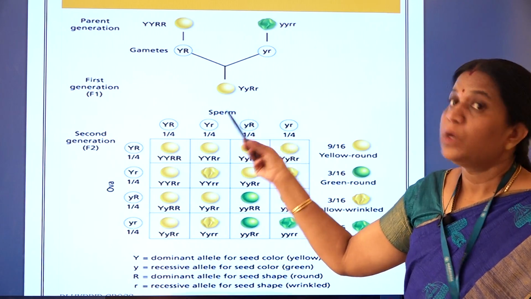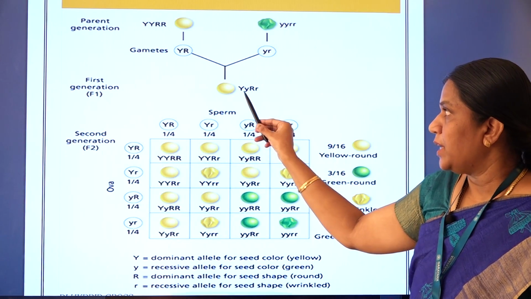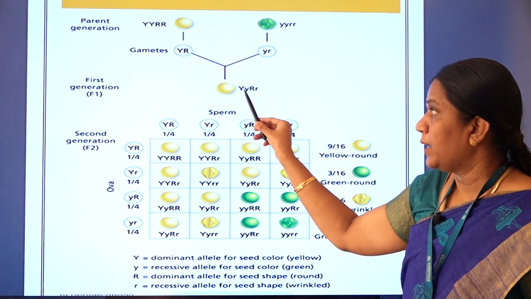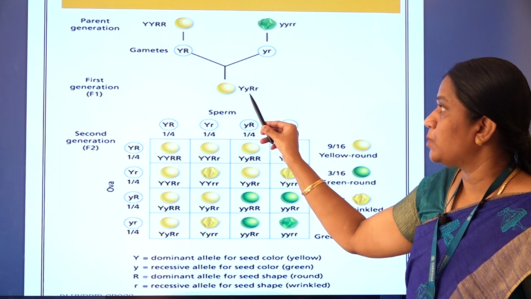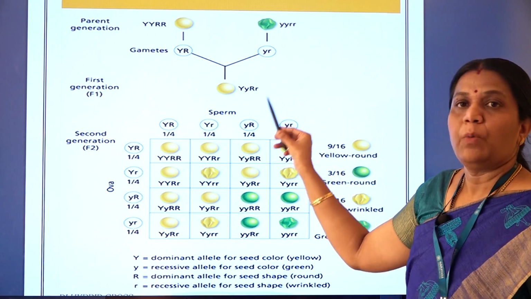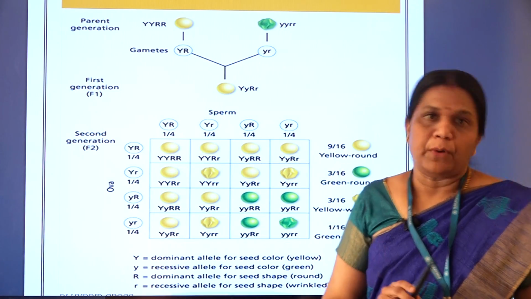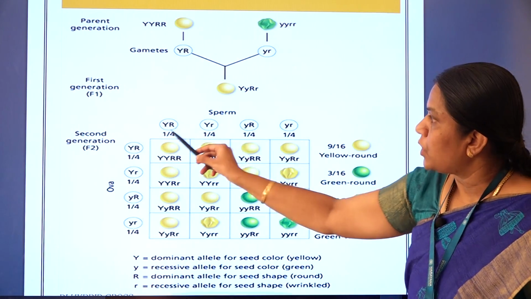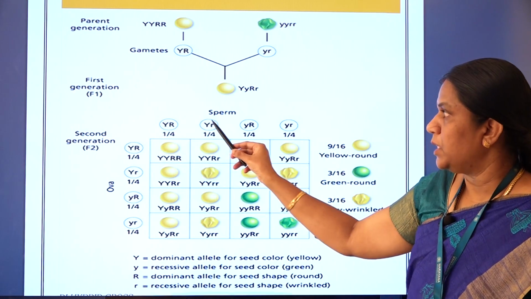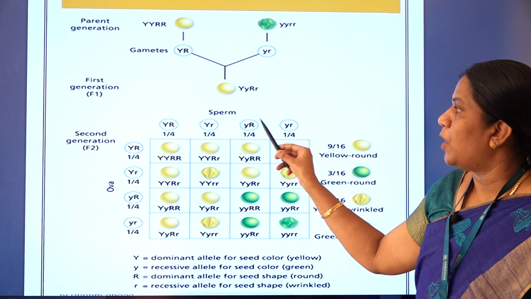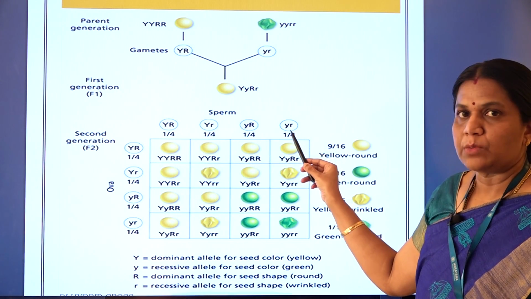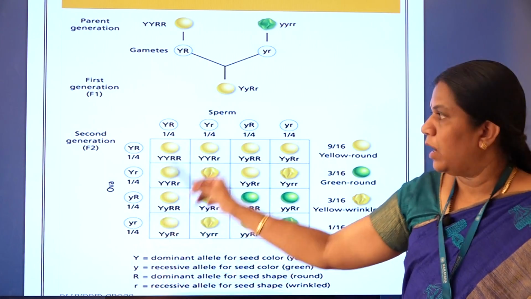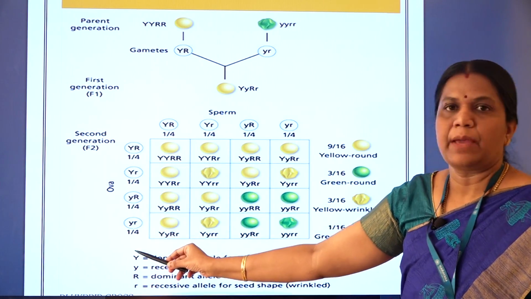He allowed this to self-pollinate. So the gametes may be capital Y capital R, capital Y small r, small y capital R, and small y small r. So there are 4 possibilities. Genotypically there are 4 possibilities: capital Y capital R is one, capital Y small r, small y capital R, and small y small r. So he took sperm as well as ova, right? So here also the same 4 combinations.